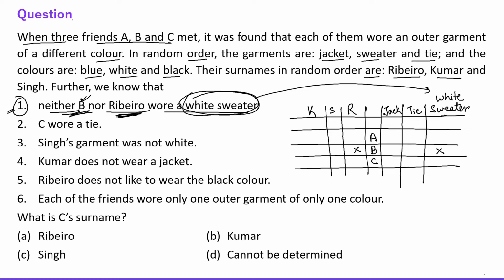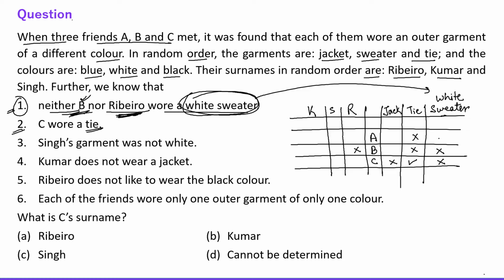Okay, the next information says C wore a tie. Everyone, C wore a tie. Here C is wearing a tie, right? So if C is wearing a tie, then obviously here and here and here all the crosses will be there, right? Because obviously C is wearing only one garment, right? So if C is wearing a tie, then C can't wear anything else. So C can't wear a jacket, C can't wear a sweater also, and the tie can't be worn by A and B also. Fine. Okay.